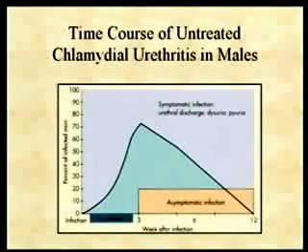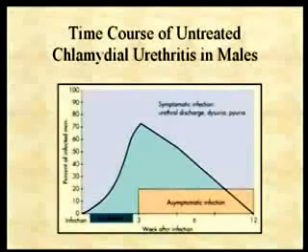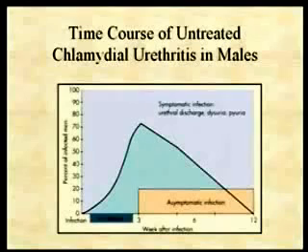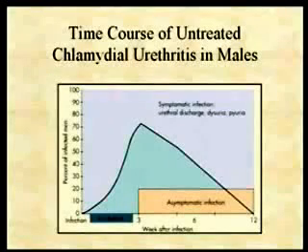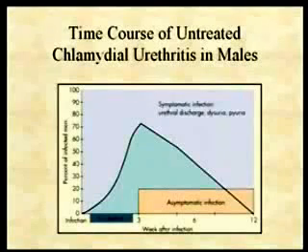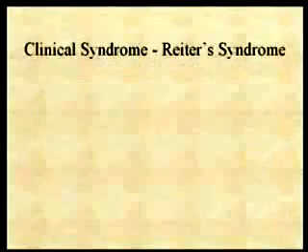Here it just shows you a time course of infections in males. We're looking at the percentage that are showing symptoms. And you can see about 75–80% develop symptoms, but they will ultimately subside, even in untreated cases. But there's always a portion, even in the male population, that are asymptomatic. And this is, of course, why it is difficult to control this disease, because women are asymptomatic, and a certain proportion of the men are asymptomatic as well.